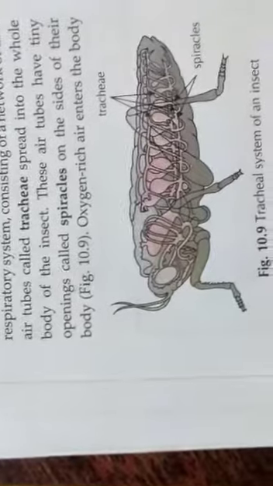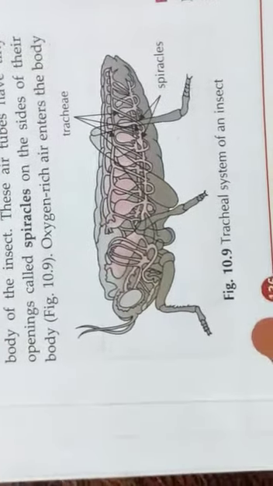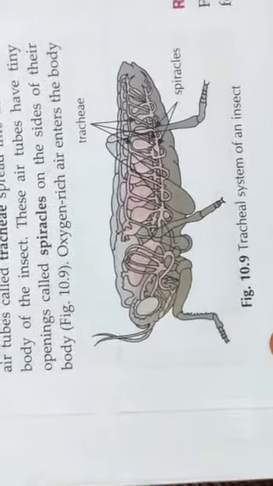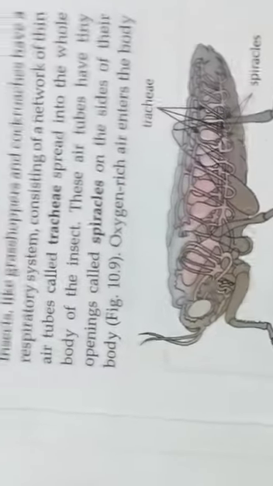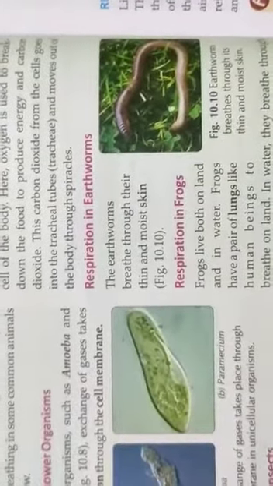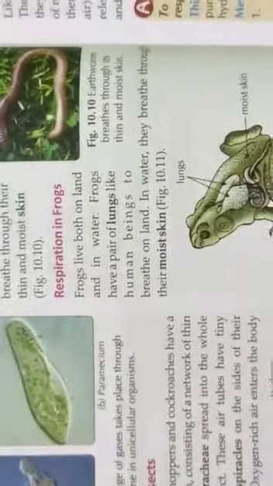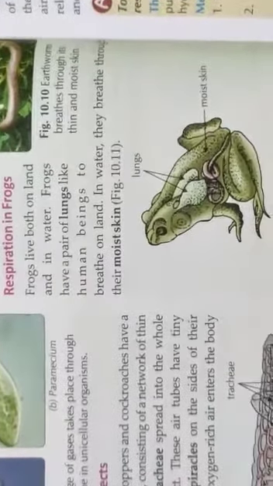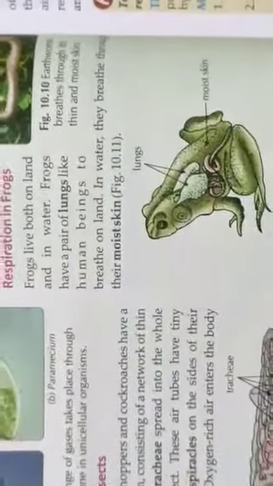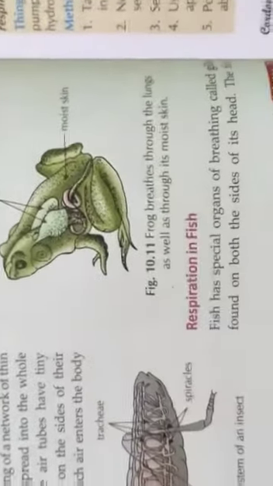Respiration in fish. Fish has the special organs of breathing called gills found on both sides of its head. The fish breathes by taking in water through its mouth and sending it over the gills. Gills are well supplied with blood vessels, and the blood vessels of the gills extract dissolved oxygen from the water and send it to all parts of the body.